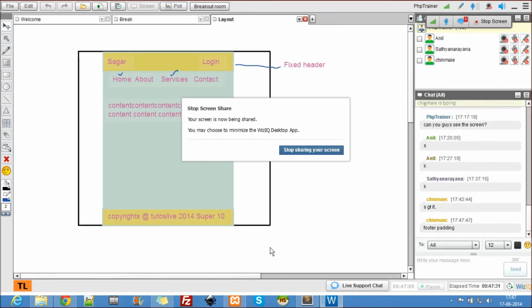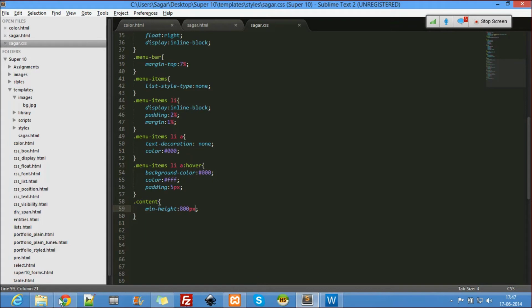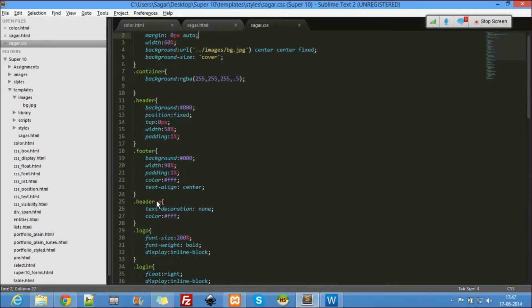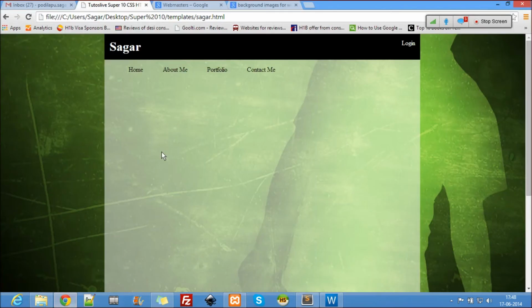Footer padding. Okay. So I've given footer padding. Then I've given text align center in the footer. So this is what I've given. Text align center. Okay. And I removed the padding to the container, and to the content I have given a height. Okay. This is how it looks when everything is given. Now this is the template you can use in your websites.